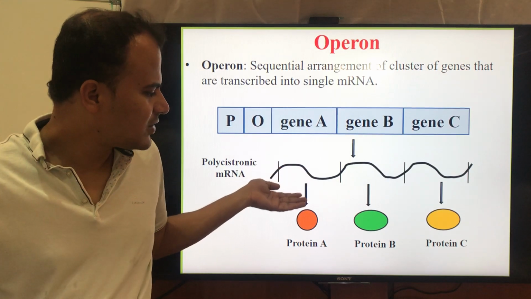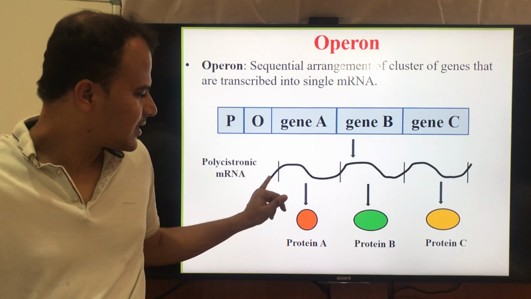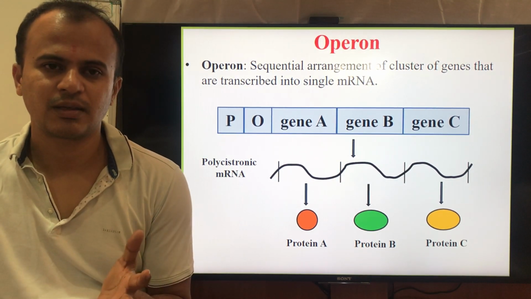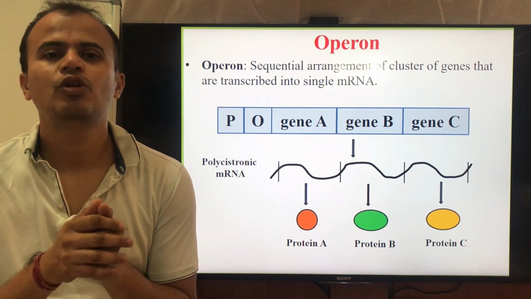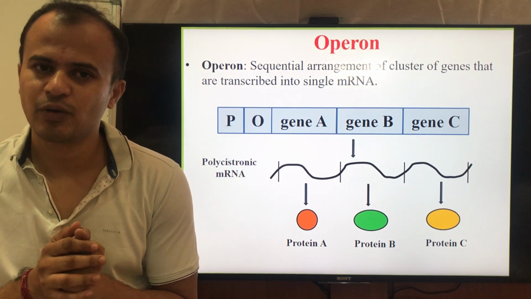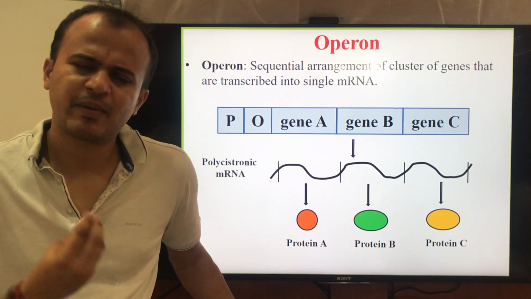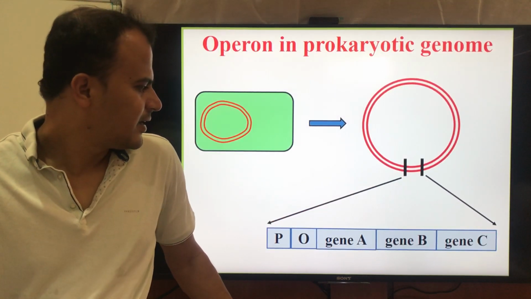So when this mRNA is formed, it leads to different proteins. So we call this polycistronic mRNA. The concept of operon is restricted to prokaryotes. In the case of the eukaryotes, you don't see this. And I should explain with an example to convey it in a better way.